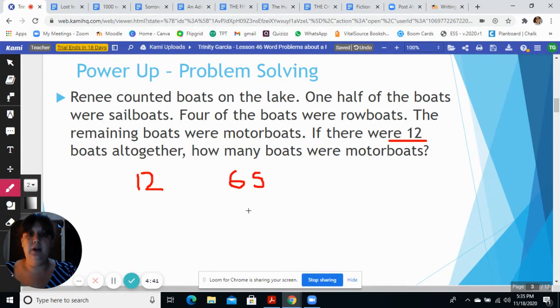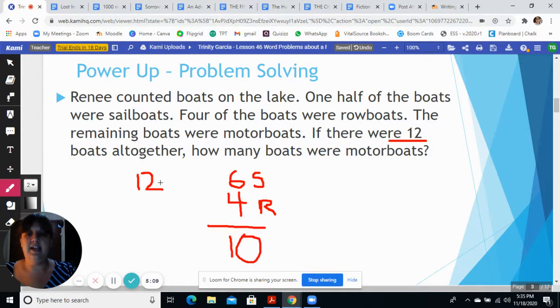6. So 6, and we're going to put an S here for sailboat. And 4 of the boats were rowboats. So we're going to put a 4 here, and we'll put an R so we remember that they are rowboats. And we know that the remainder are motorboats. So if we add 6 plus 4, we get 10.